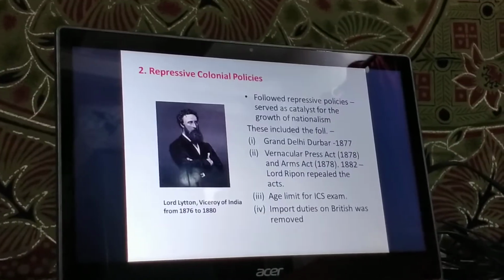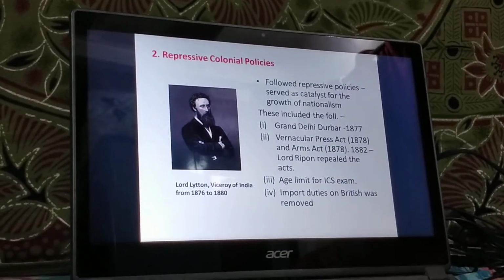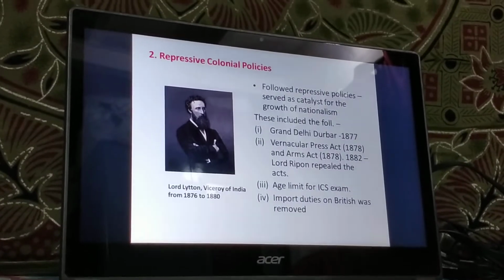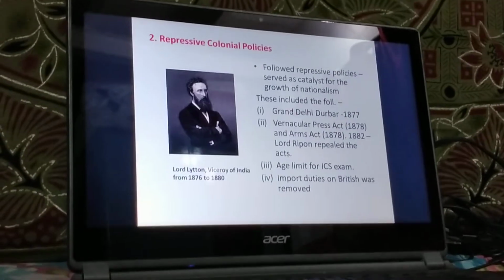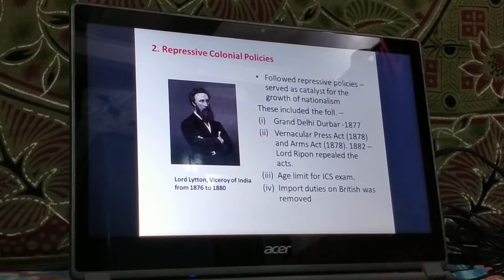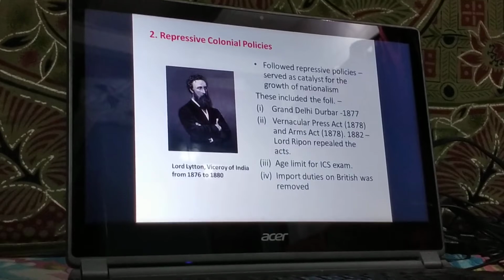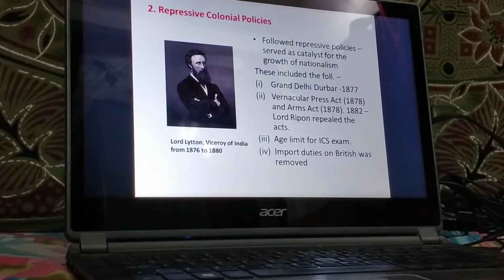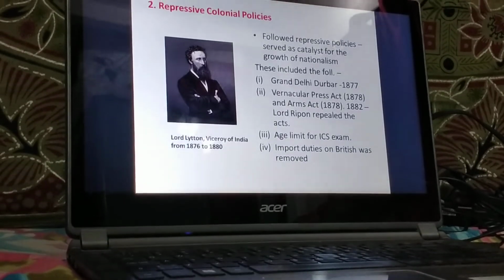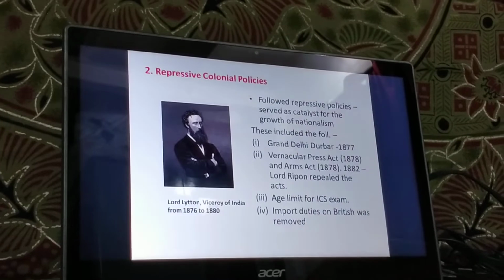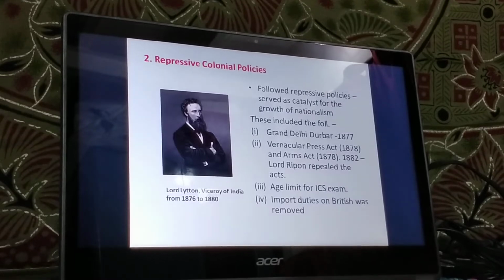Next, the import duties on British goods were removed. Now, we have already studied this in the previous chapter as well, that the import duties on British textiles were removed. The Britishers only acquired or took raw materials from our country. Or basically, I would not be wrong in saying that India was only serving as the economic resource, the raw material ground for the British in our country. All right, it proved harmful for the Indian industries.